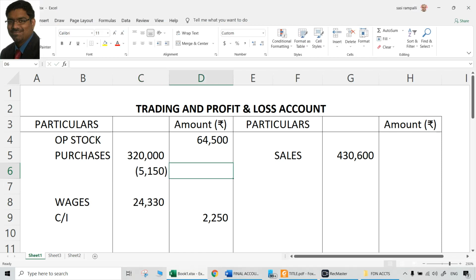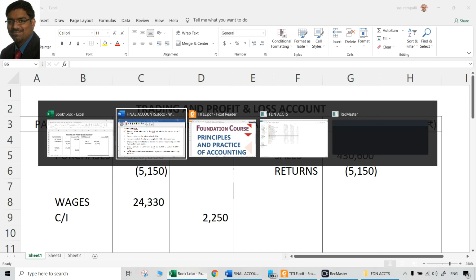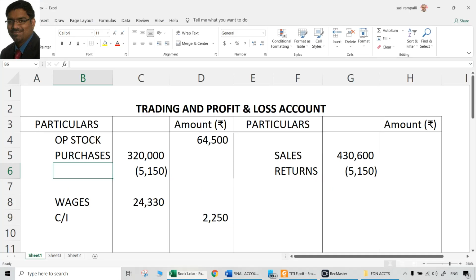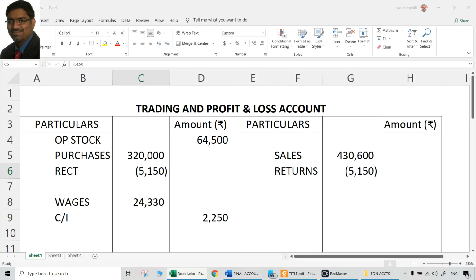But where should that also be taken out? From sales, because they are sales returns which were not treated earlier as sales returns. Now we have to treat it. So returns, that is 5150. Reduce it from purchases and reduce it from sales also. That is the treatment for 5150. But this is a mistake, so rectification: 5150 reduce from purchases, also reduce from sales.